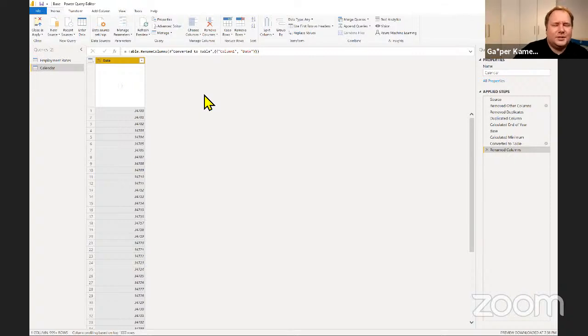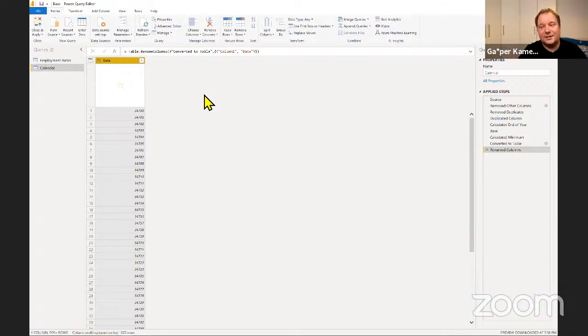Since we only have one table, this could be achieved, and some might argue it could be much more easily achieved, by creating a DAX calendar, using the function CALENDARAUTO. And I would say that is right.